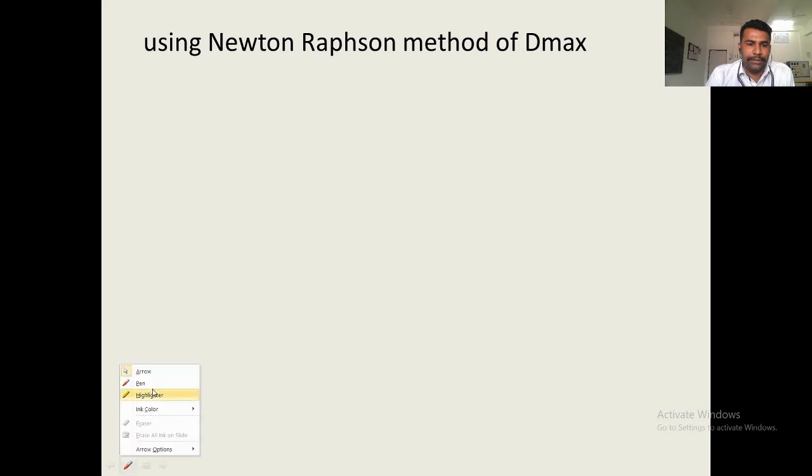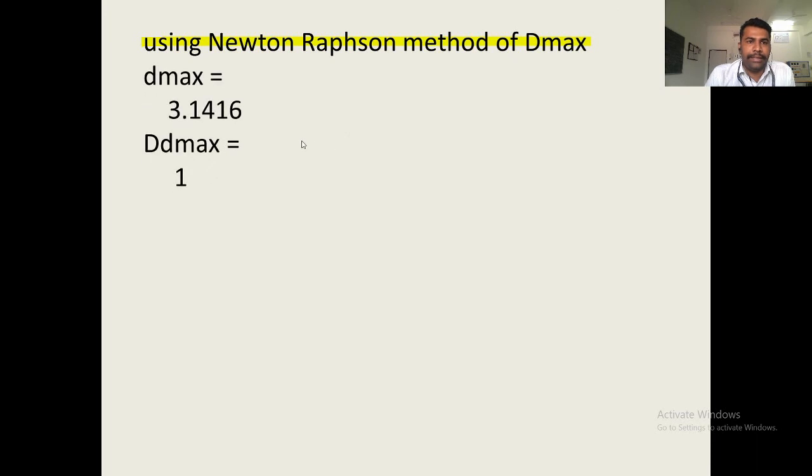As you can find, I have told you that this statement we have to display in the command window. So, this statement is displayed. D max 3.14, this is the initialization of D max and DD max, that is D max is equal to 3.1416, DD max is equal to 1.